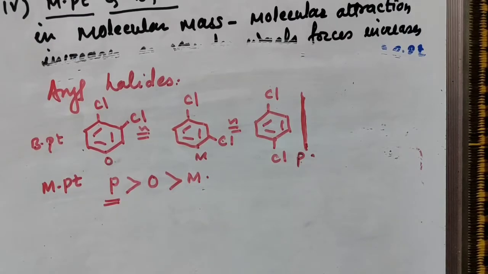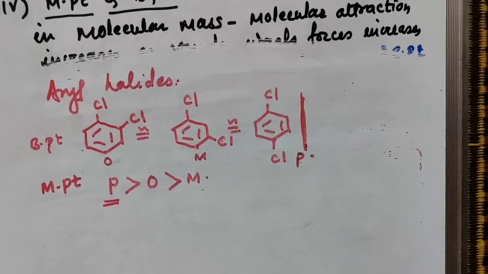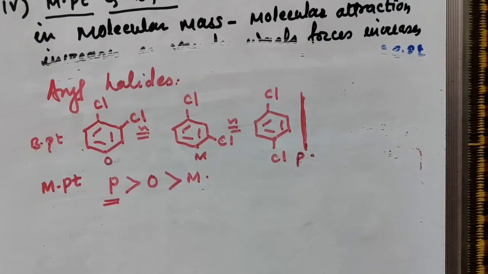So these are the physical properties. Here question may be like MCQ questions on physical properties of aryl and alkyl halide. All the physical properties of alkyl halide and aryl halide are the same. Only the difference is in melting and boiling point. I told you, in case of para compound, melting point is larger than ortho, which is larger than meta compound in case of dihalobenzene.